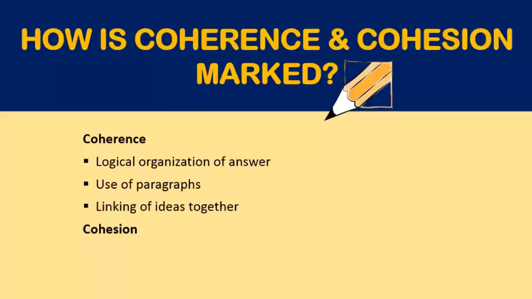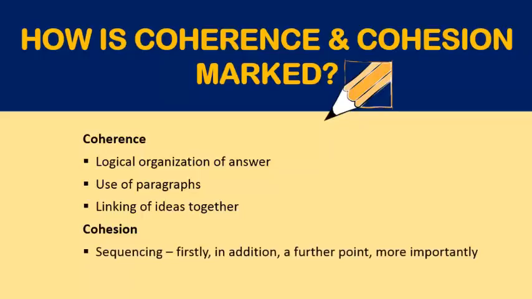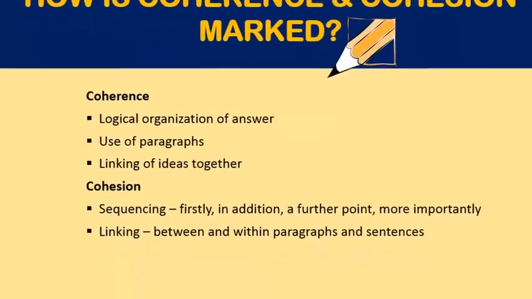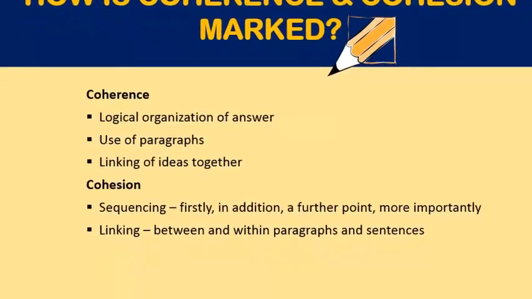Cohesion is more about connecting ideas together in terms of things like sequencing, words like firstly, in addition, a further point, or more importantly, which is very similar to linking of ideas really. And then it's between paragraphs and also sentences. So in the cohesion idea, it's really thinking about sentences.